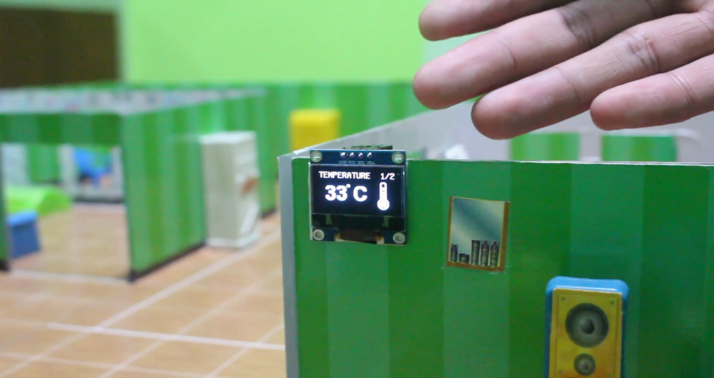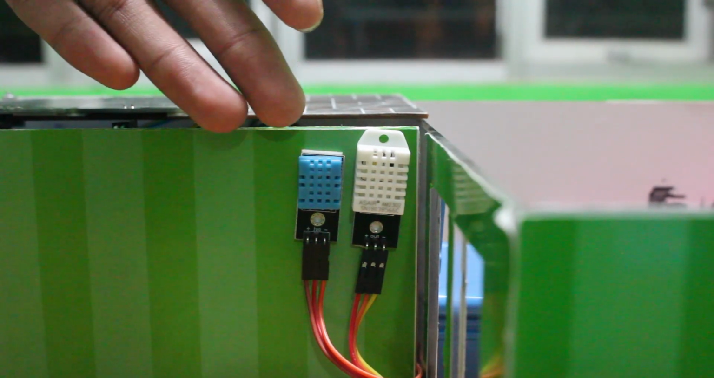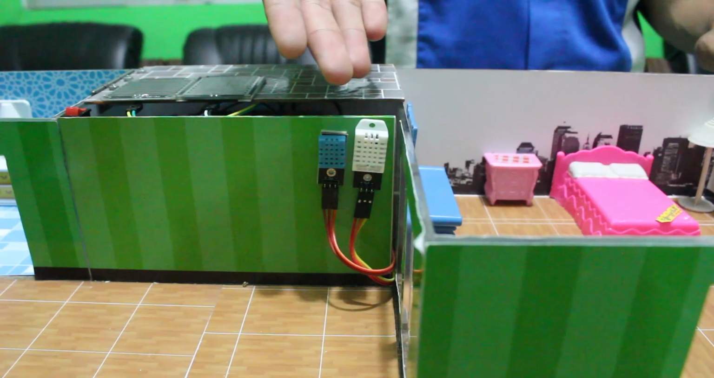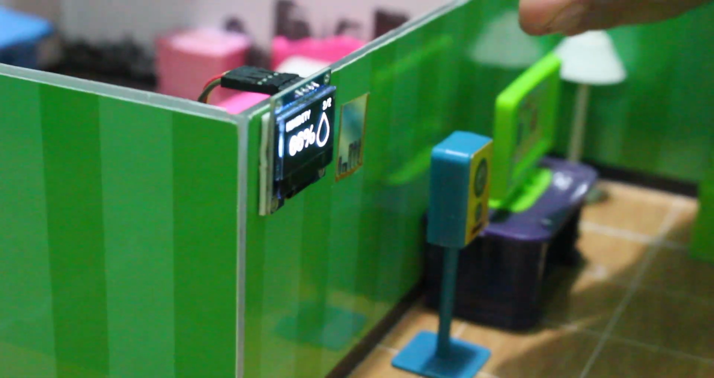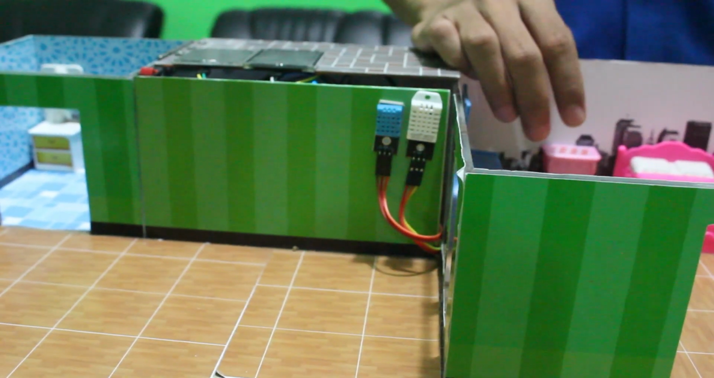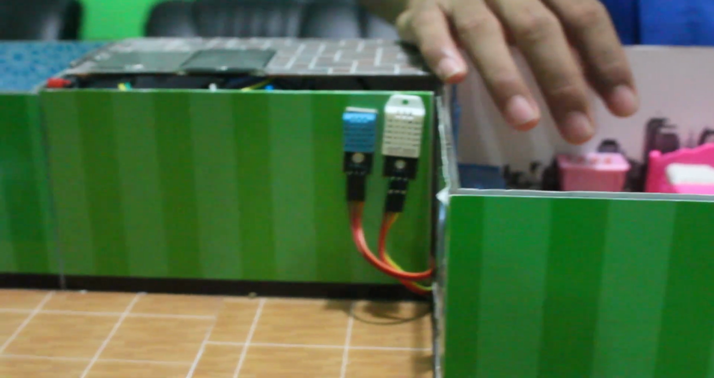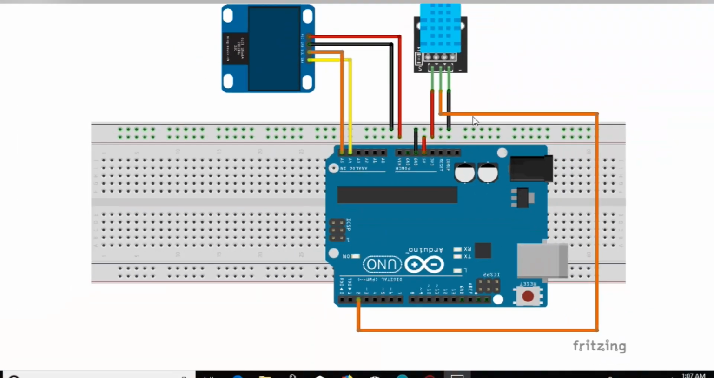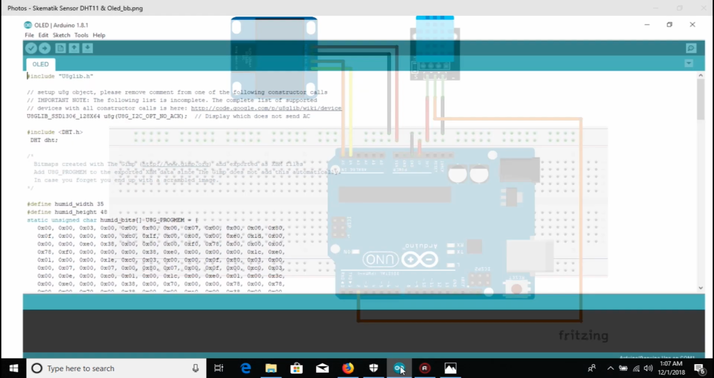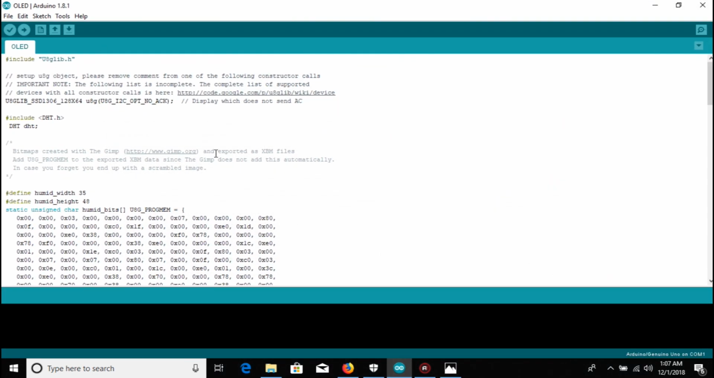This is an OLED module. This is a temperature sensor DHT11 and DHT22. The temperature sensor is connected with the OLED module and controlled by Arduino. The temperature sensor can detect the temperature and humidity, and the OLED module will display and monitor the temperature and humidity in the room. And then this is the schematic for temperature sensor DHT11 and OLED module, and this is the code program for the OLED module and temperature sensor.